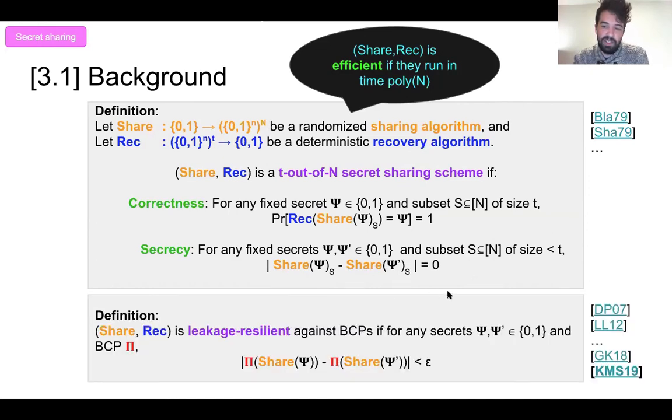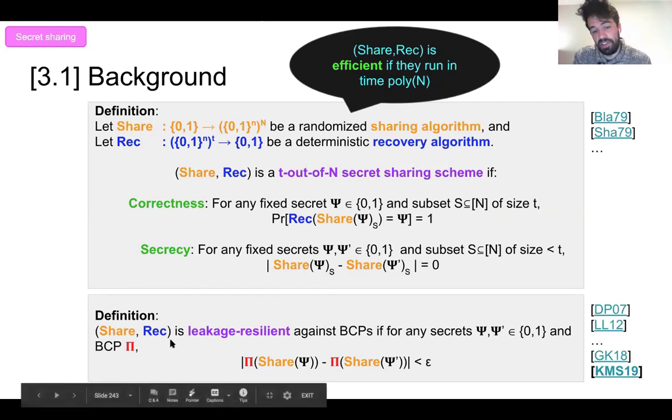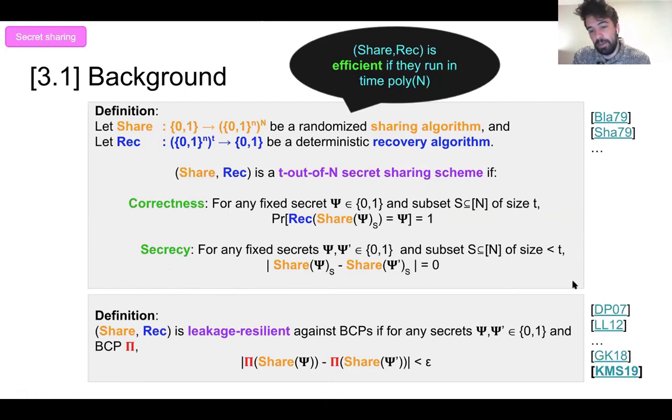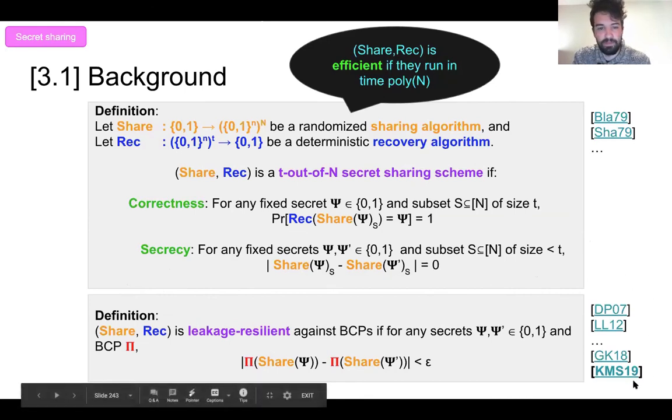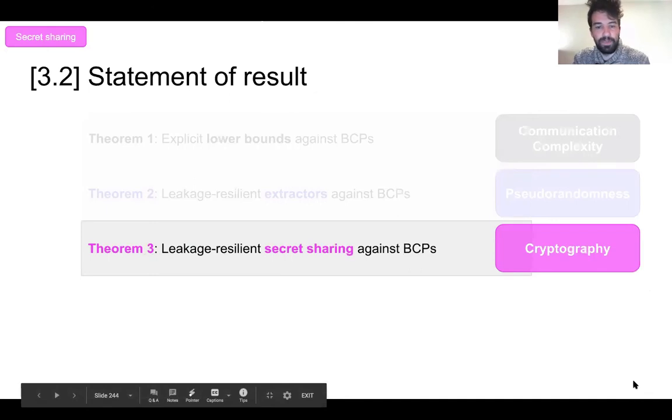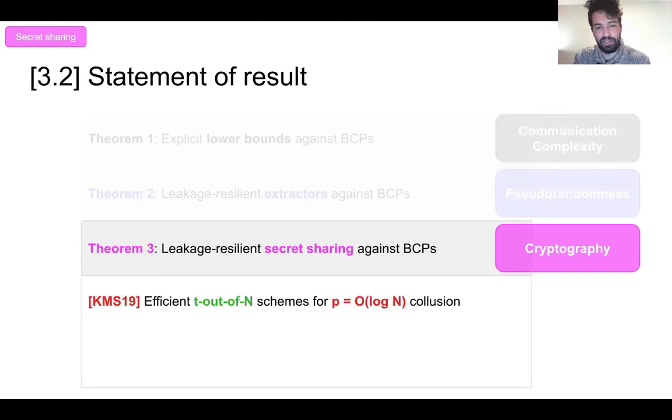And recently, a line of work has looked at equipping these primitives with leakage resilience. And so we say that a secret sharing scheme is leakage resilient against BCPs if it has all these properties as before, but it also has the property that if you run a BCP over the shares, it also can't reveal any information about the secret. And these were introduced by KMS 19. So now that we know what these are, we can state our results.